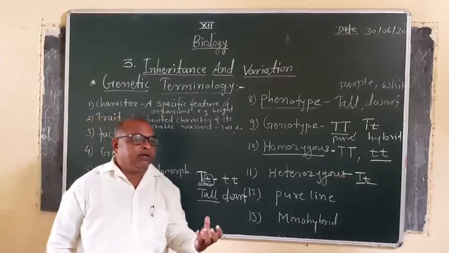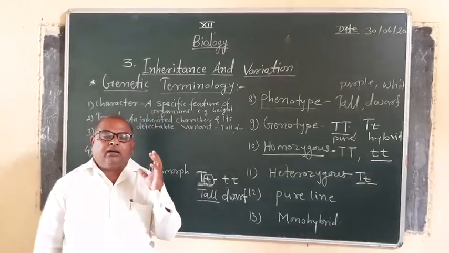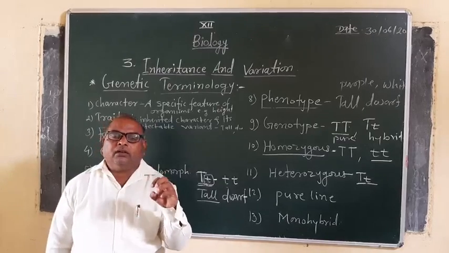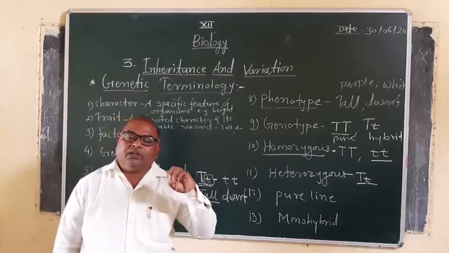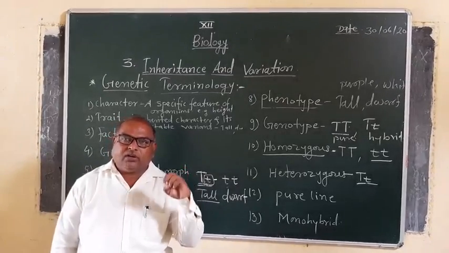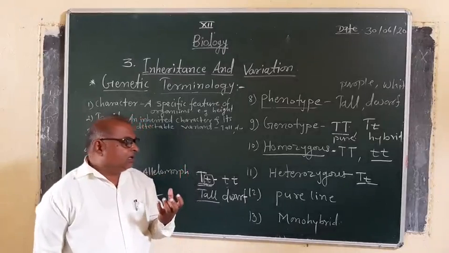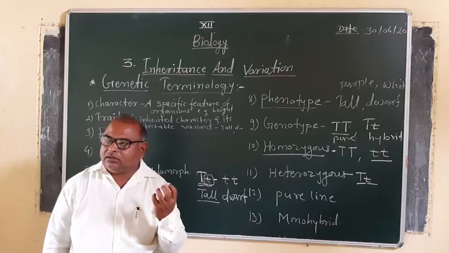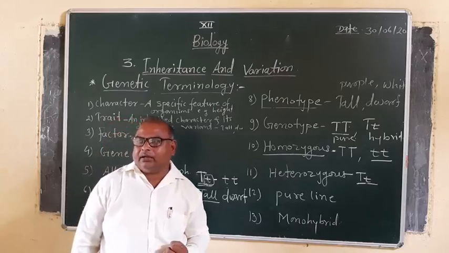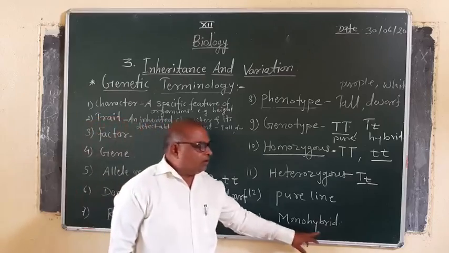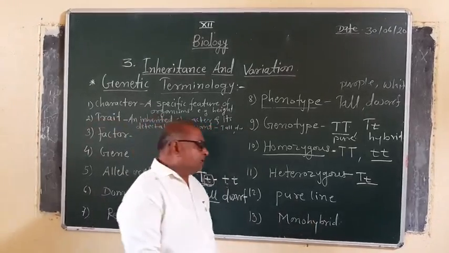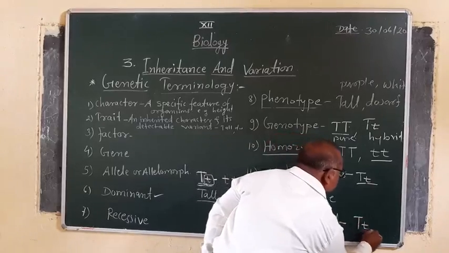In short, monohybrid means that when a hybridization experiment is done, the resulting progeny or offspring will be heterozygous due to considering a single pair of contrasting characters. The resulting cross takes place, and a monohybrid considering a single pair of contrasting characters is produced.